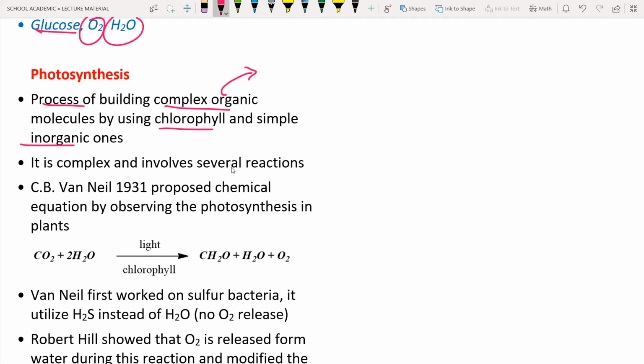Organic molecules means any chemical compound which contains carbon. For example, glucose, C6H12O6. This is the chemical formula of glucose. Can you see the carbon here? Yes, the carbon is present in glucose molecules, so it is an organic molecule. What is meant by inorganic? Let us take the example NH3, ammonia.